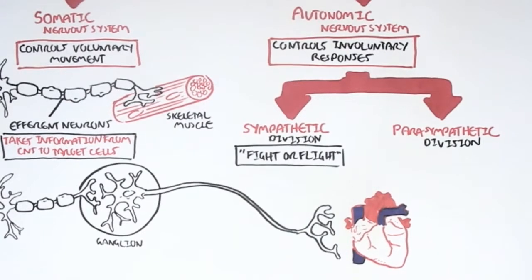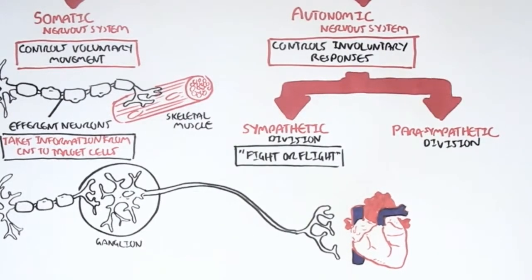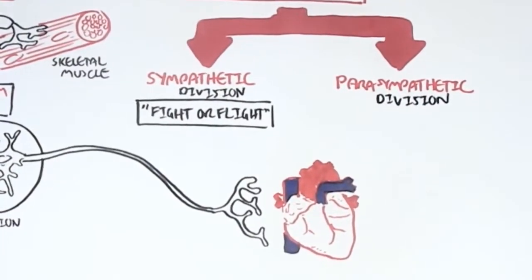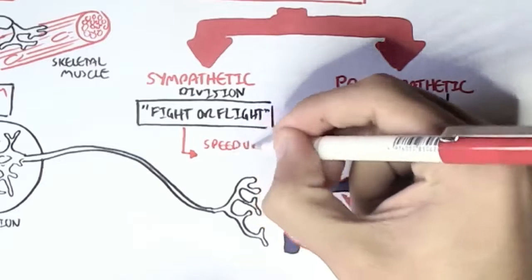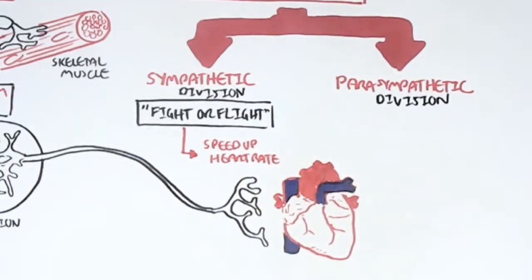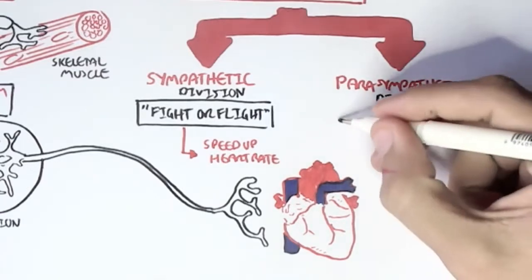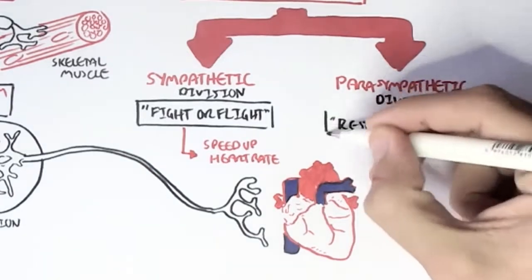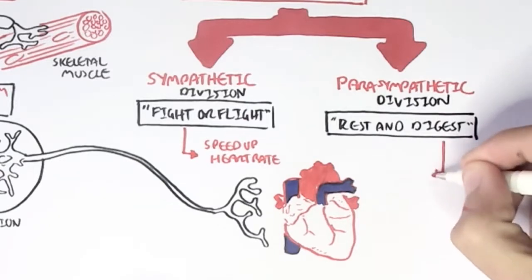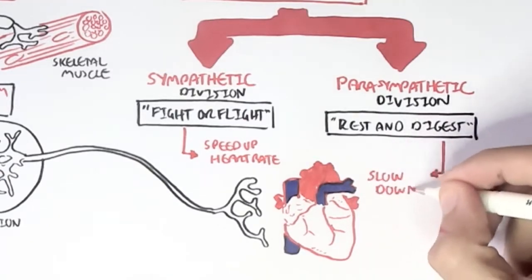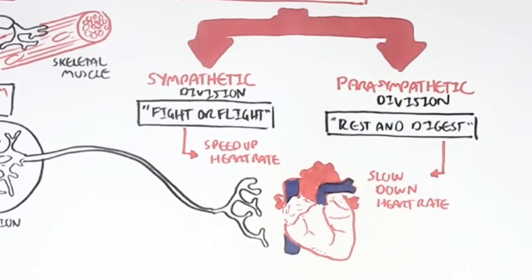The sympathetic division in particular will take these signals from the central nervous system to the target cell, that is the heart, to cause it to increase in heart rate, because we always have an increase in heart rate during activity, during exercise, right? The parasympathetic division, on the other hand, is usually opposite of the sympathetic division. It is called the rest and digest response, and so it will cause a decrease in heart rate, or slow the heart rate down. The parasympathetic division is actually more active during rest and when we eat, for example.